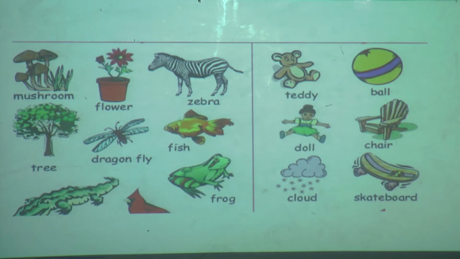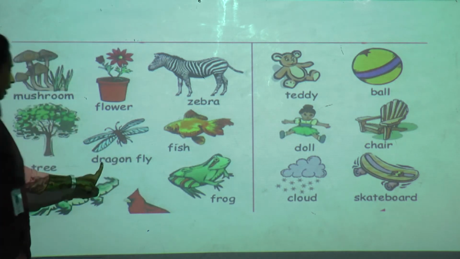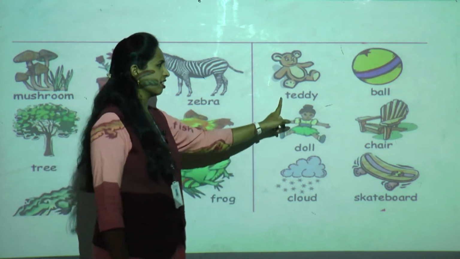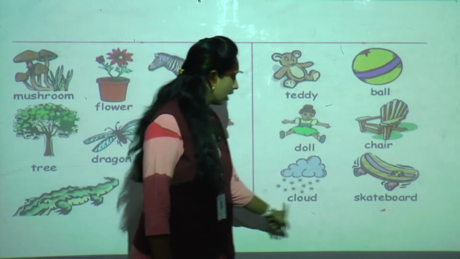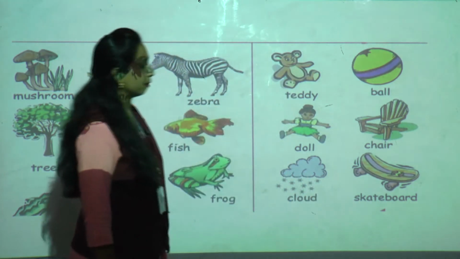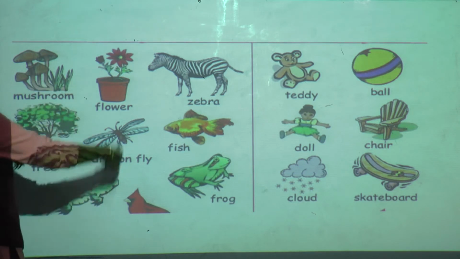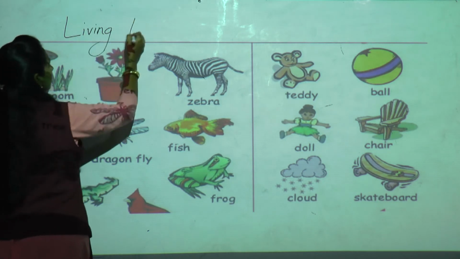Now see these pictures. Mushroom, flower, zebra, fish, frog, dragonfly, tree. Okay. And what about these pictures? Teddy, ball, chair, doll, cloud and skateboard. Can you tell me which are living and which are non-living things? Yes students, see. These all are living things. Okay. Why?